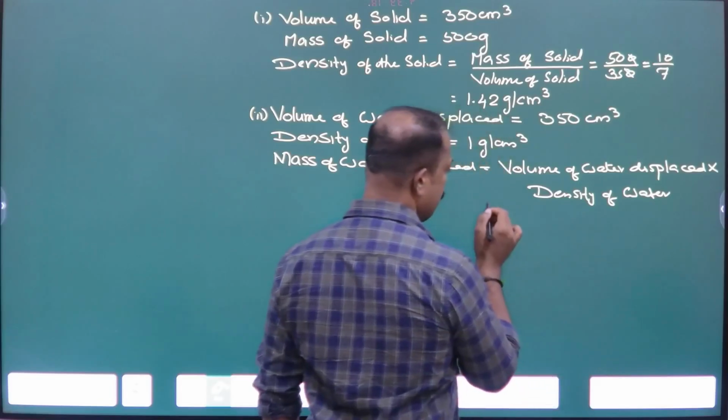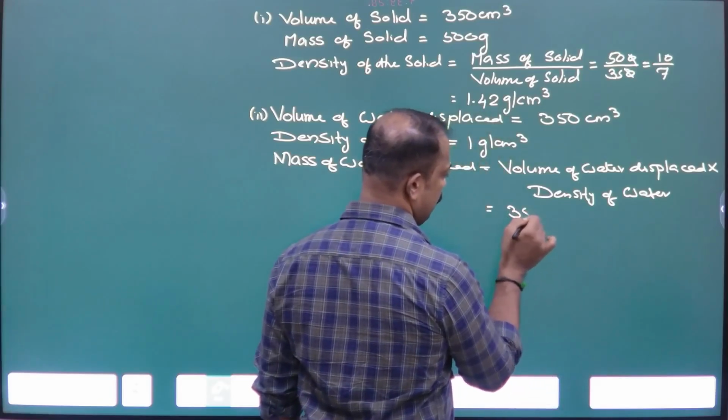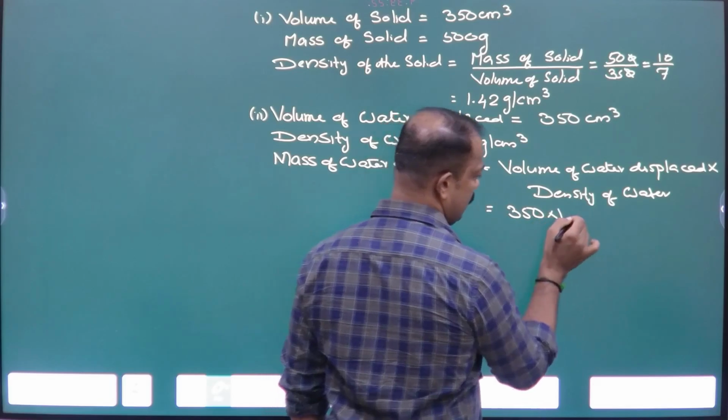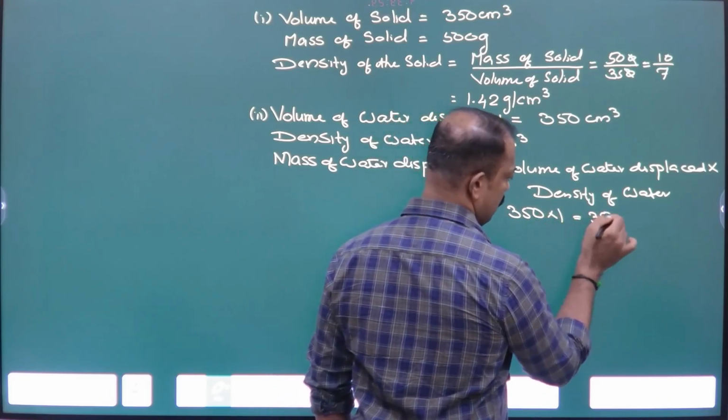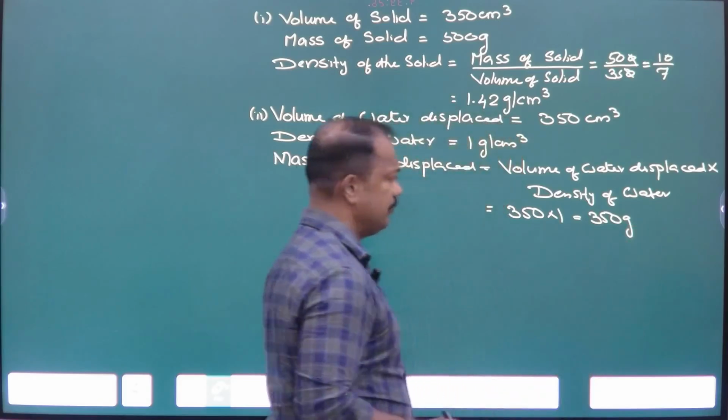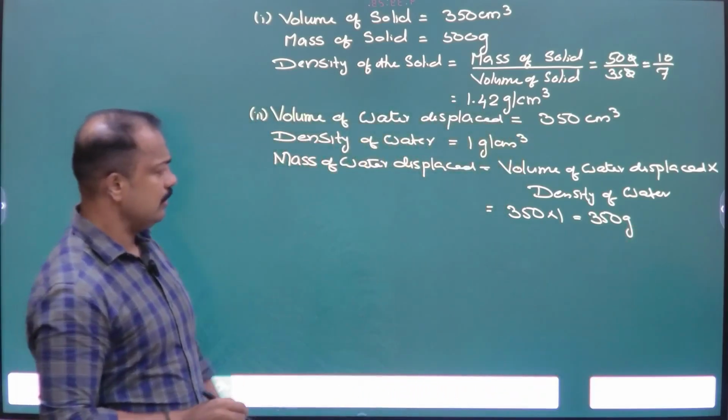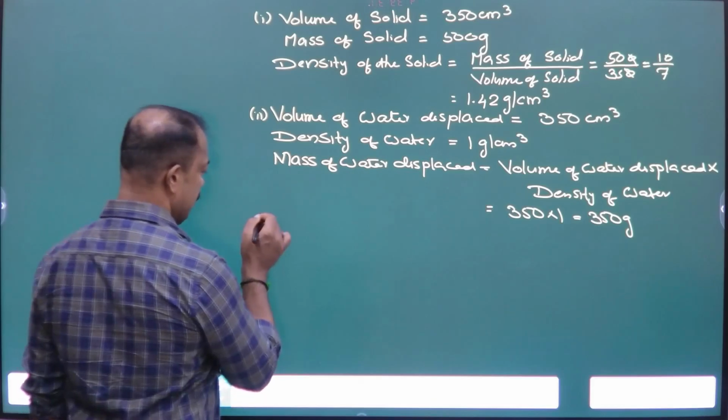The volume of the water displaced is 350, into 1, so the answer is 350 gram. So the mass of water displaced is 350 gram. That is the second part.